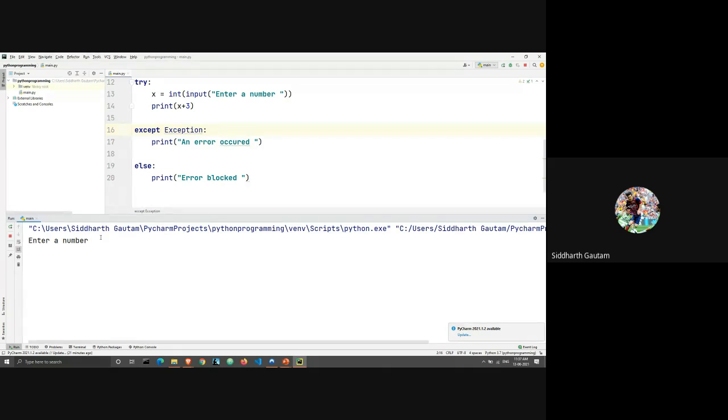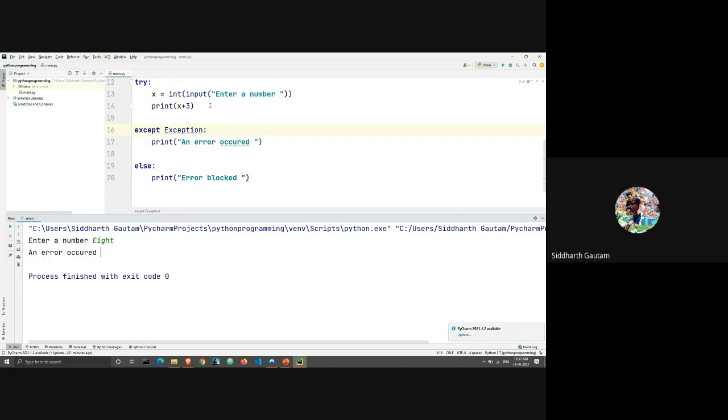And I'm not very well versed with technology, so I don't know how programs work. Let's say I don't know anything, but I still know what a number is, right? Everybody knows what a number is. So what I will do is instead of writing 8, I will write 8 like this. What will happen here is that I will press enter, and it says an error occurred.